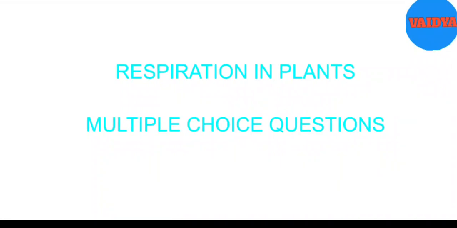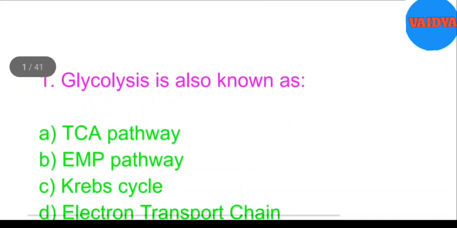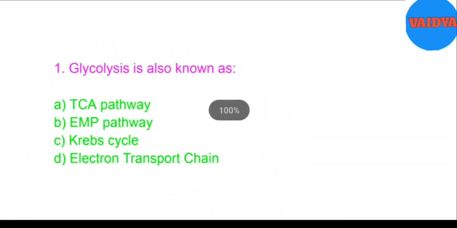Respiration in plants. Top 50 multiple choice questions. 1. Glycolysis is also known as A. TCA pathway, B. EMP pathway, C. Krebs cycle, D. Electron transport chain. Answer: B. EMP pathway.